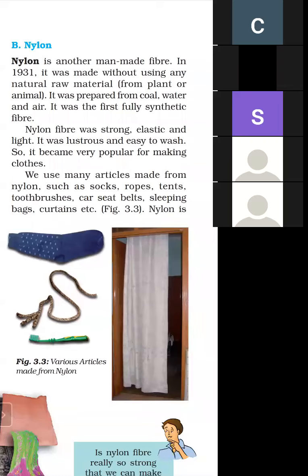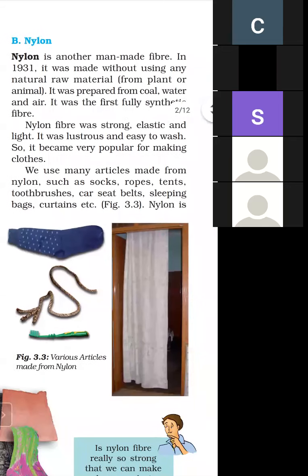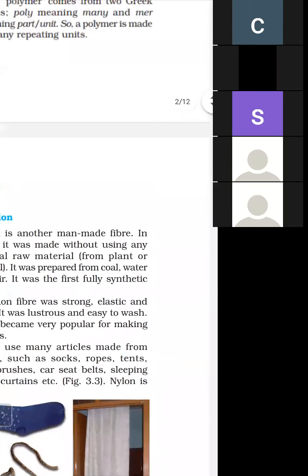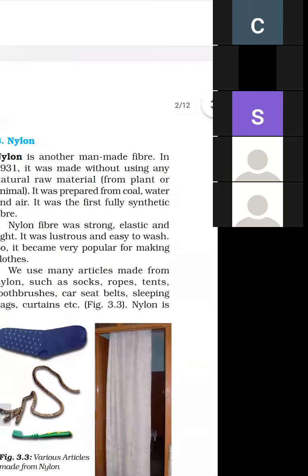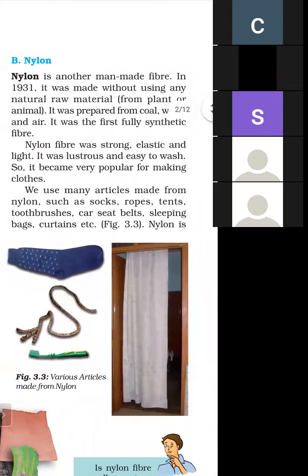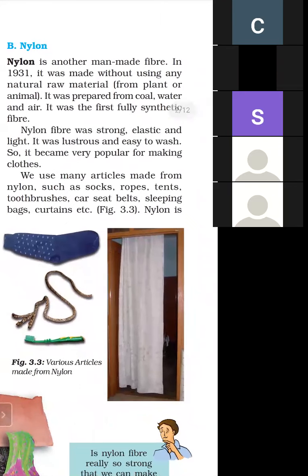It is made into many articles, just like socks, ropes, tents, toothbrush, seat belt, sleeping bag, curtains. These are obtained from the nylon. And these are the articles made from the nylon. And how is it prepared? It is prepared from the coal and water and air.